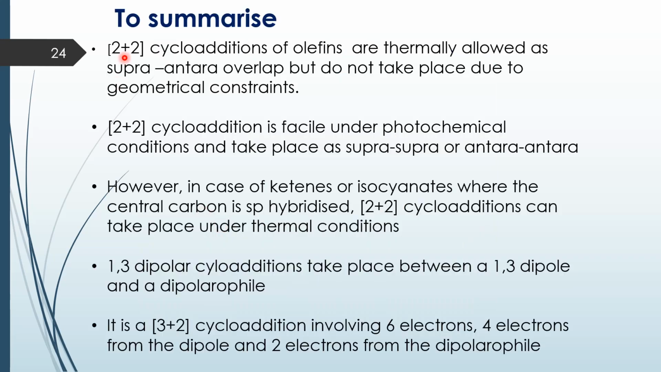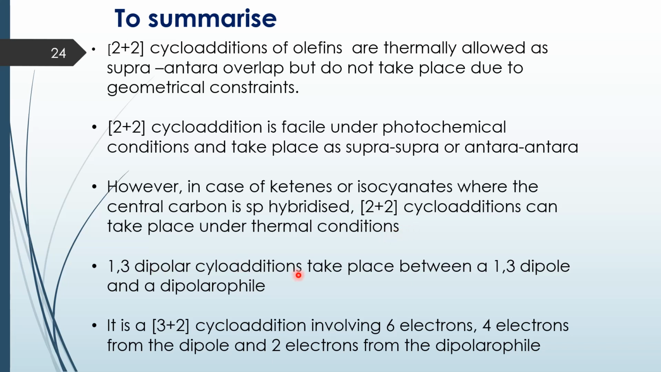So to summarize, 2 plus 2 cycloadditions of olefins are thermally allowed as supra-antara overlap, but they do not take place due to geometrical constraints. 2 plus 2 cycloaddition, however, can take place under photochemical conditions as a supra-supra or an antara-antara overlap. When you have ketenes or isocyanates which have a central sp carbon, you have 2 plus 2 cycloadditions taking place very easily under thermal conditions because of the perpendicular approach of one component over the other.